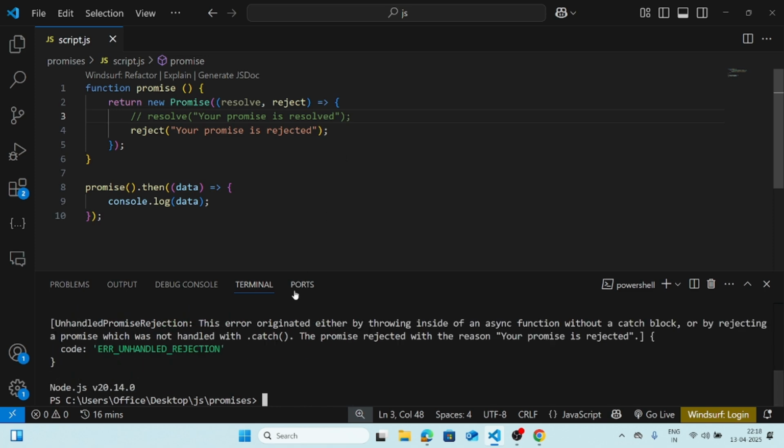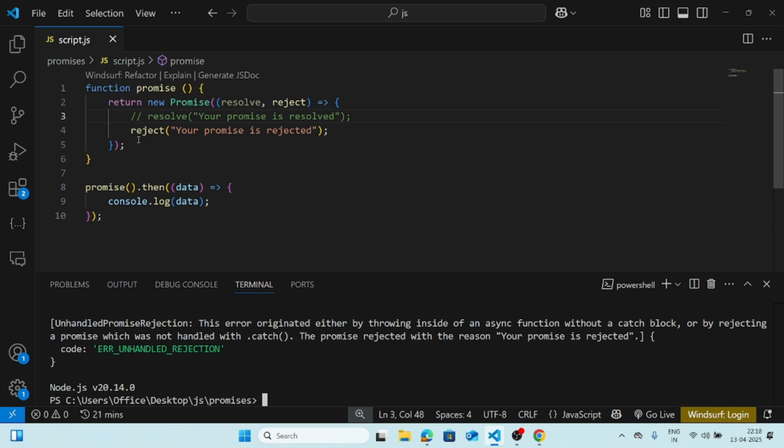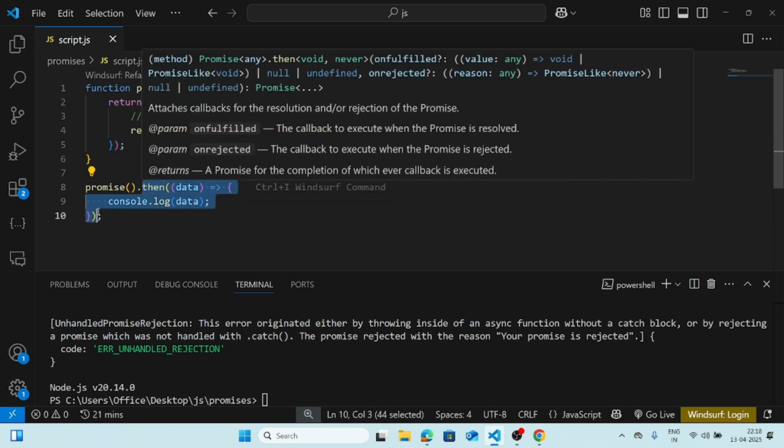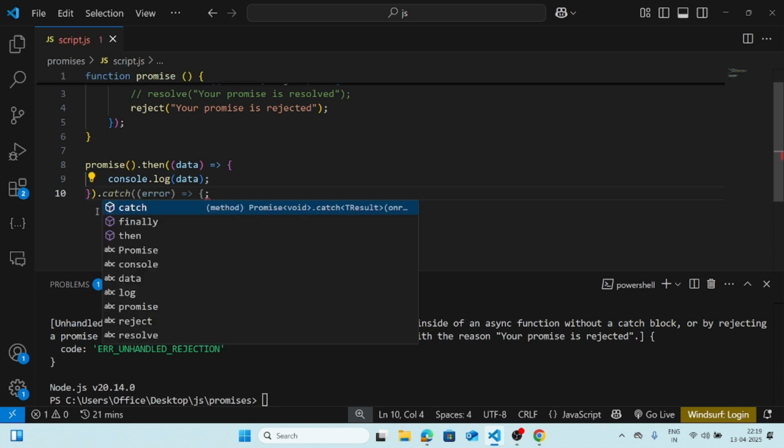Now let's console. See, it's throwing me an error. Why? Because the promise is getting rejected, but here there is no rejection handler. Dot then is only for when the promise gets resolved, but we don't have the reject handler.